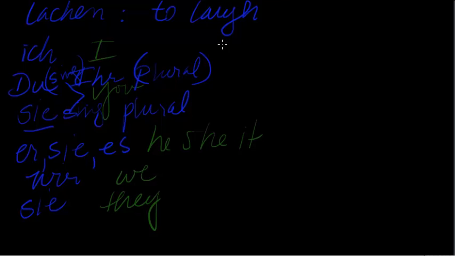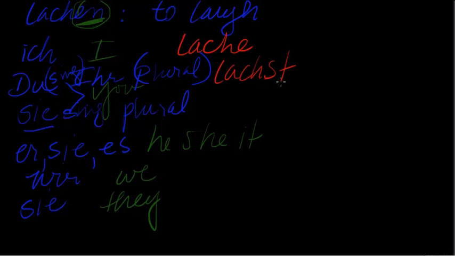they. So how does it change? How does this part change? This is the modifier that indicates which pronoun we're talking about. Well, here's how it goes. Ich lache. I laugh. Okay, so we're just dropping the n on that in that case. Du lachst. So we're adding an st. It's very simple, and this rule is always like this. You just add an st. It's very, very simple. And ihr is lacht.